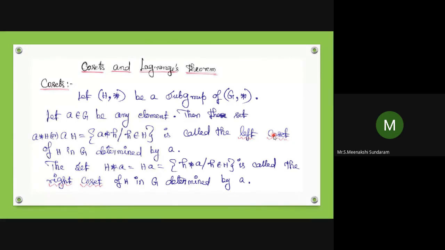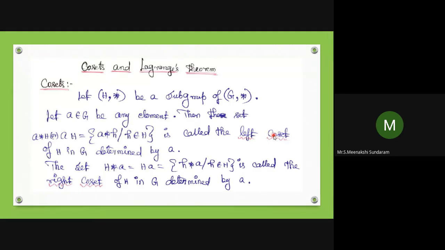The set H * a, or Ha, the set of all h * a such that h belongs to H, is called the right coset of H in G determined by a.